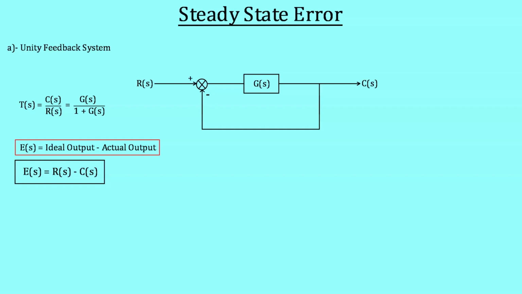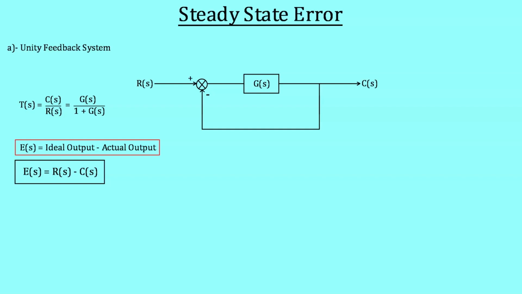C and R are the output and input of the system respectively. Generally, whenever we talk about the error of the output, it is actually equal to the ideal output value minus the actual output which we are getting. This definition is valid everywhere irrespective of which subject you are reading. But when we are dealing with control systems, here we assume that the input signal is actually the ideal output value of our system.